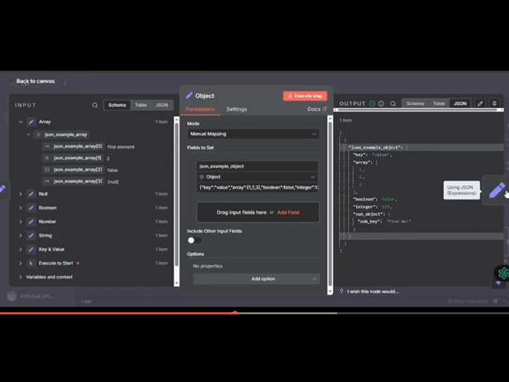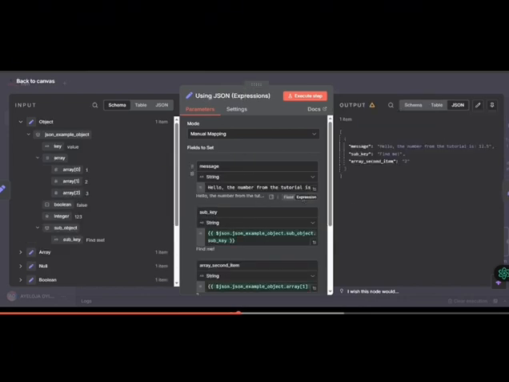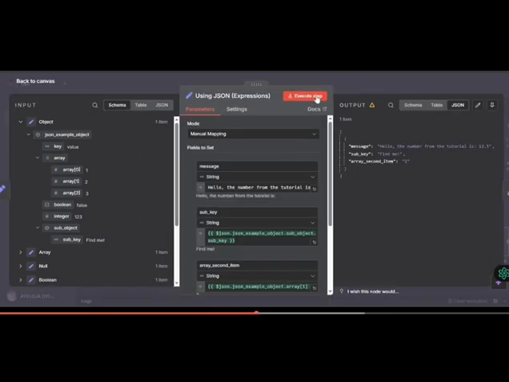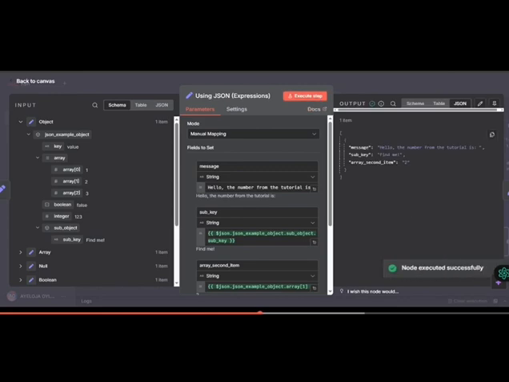So we'll be moving to expressions. Now, first thing to say is, what does expression mean? If you look at this analogy, this is a fixed value. It means that every time I execute this step, so I click on execute, the value will always be hello, the number from the tutorial is. Now, let's say I want to, let me just do this now. So let's say I drag.